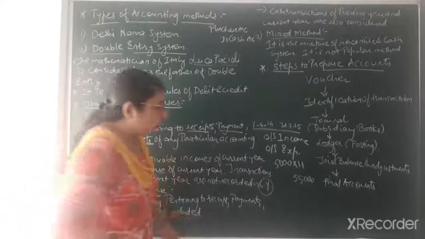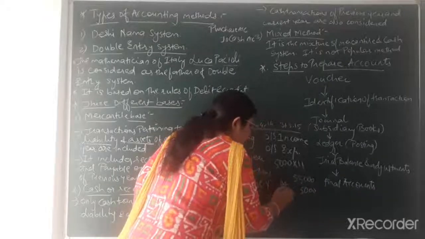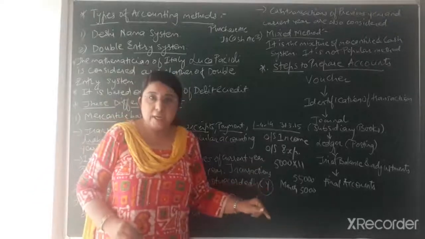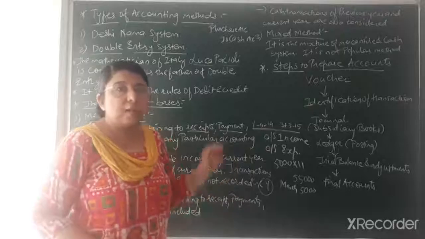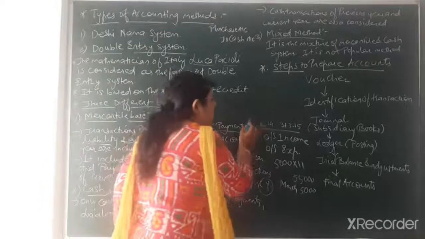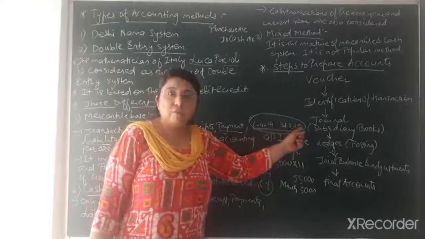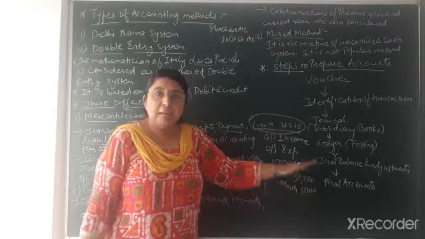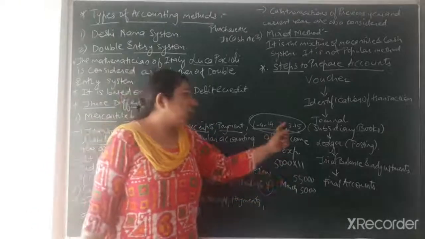So 5,000 salary would be outstanding for the month of March. That outstanding salary will also be included or noted down as one of the transactions of this accounting year, 1st April to 31st March 2015, because even though it is not paid, it is actually the liability or payable amount of this particular accounting year.